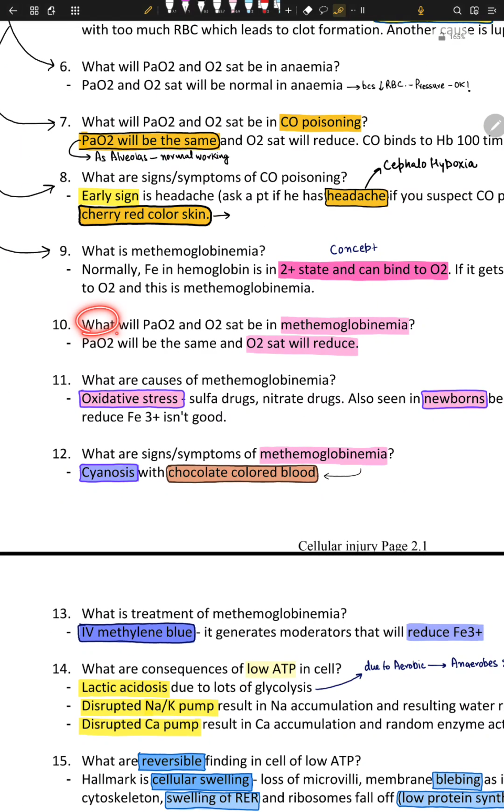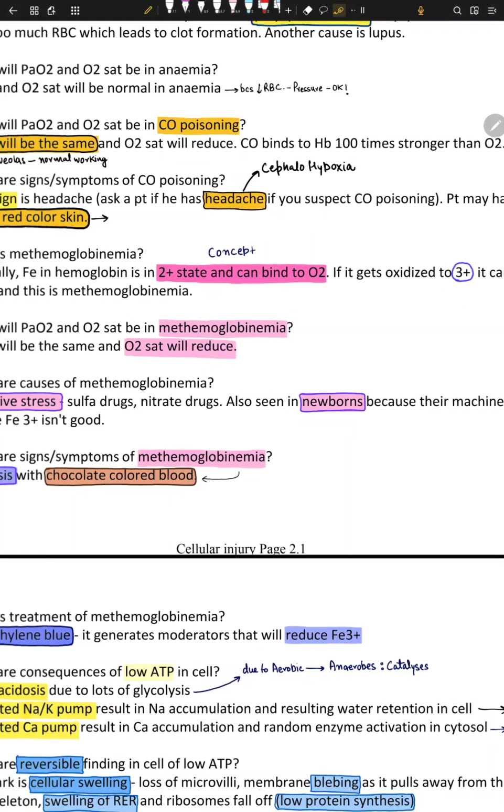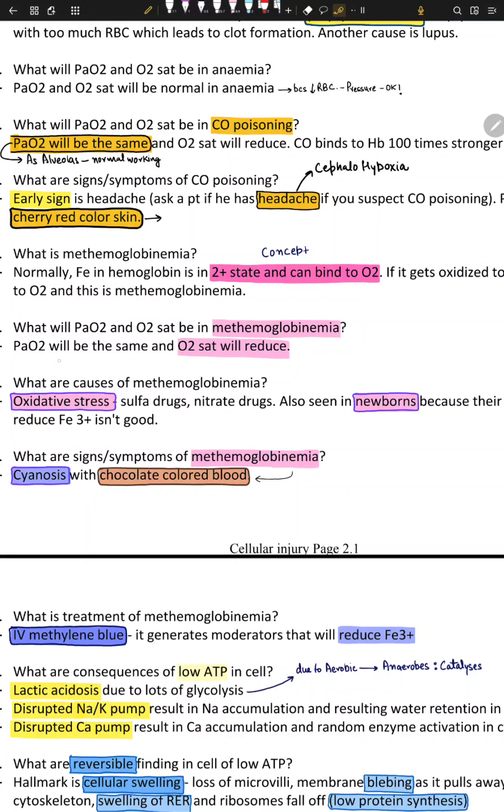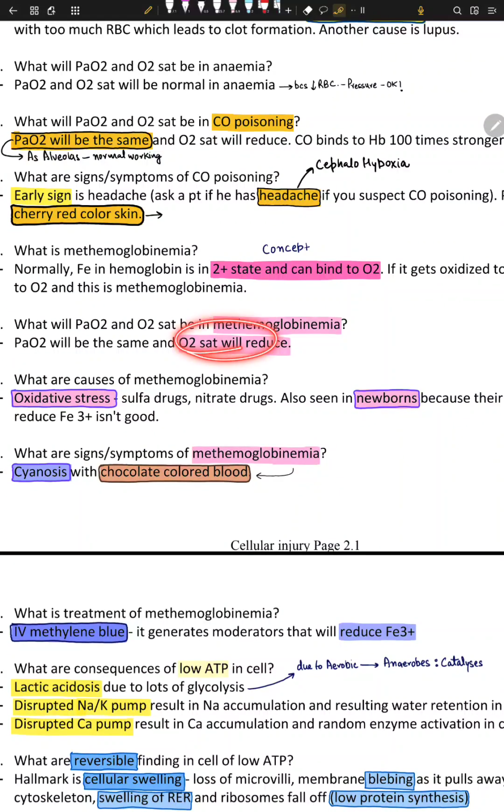So what will PaO2 and O2 saturation be in methemoglobinemia? What will change is the saturation, while PaO2, the arterial partial pressure of oxygen, will be the same. The saturation will change because the hemoglobin is now in the +3 state. Now it cannot bind to oxygen. The O2 saturation of each RBC changes because the hemoglobin has changed. The PaO2 will remain the same. The partial pressure in the artery will stay the same. So that's the concept.